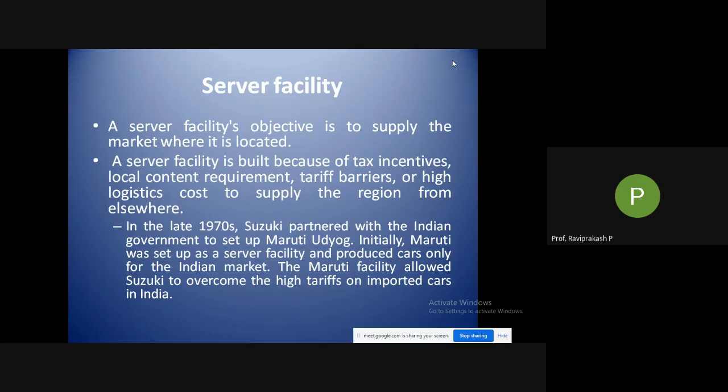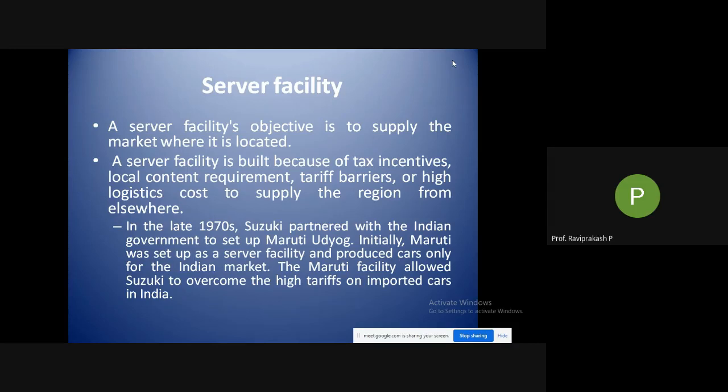Okay, so based on the tariff barriers and all, and high logistical costs to supply from one region to another region, to avoid all these things, we are having a facility. If I am having a market in India, I'll have a manufacturing facility in India, and because of the GST it is very easy. Once I pay the tax, I could transfer it from one end of India to the other end without any additional taxes.